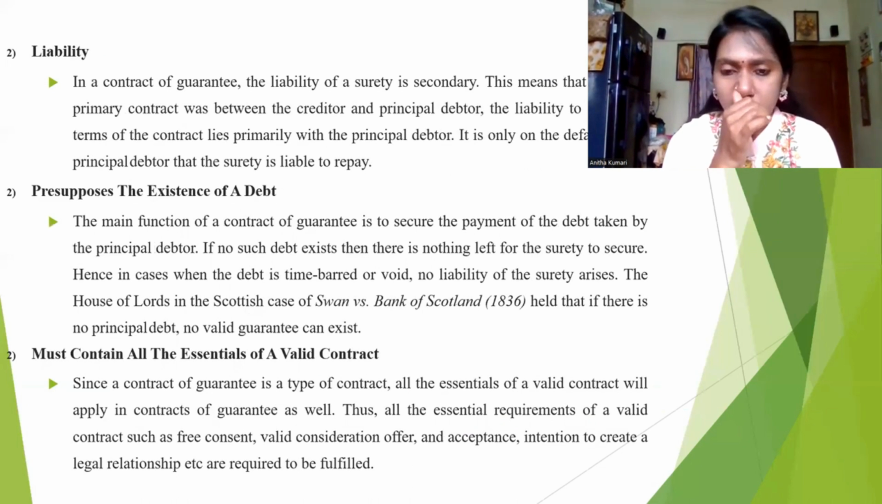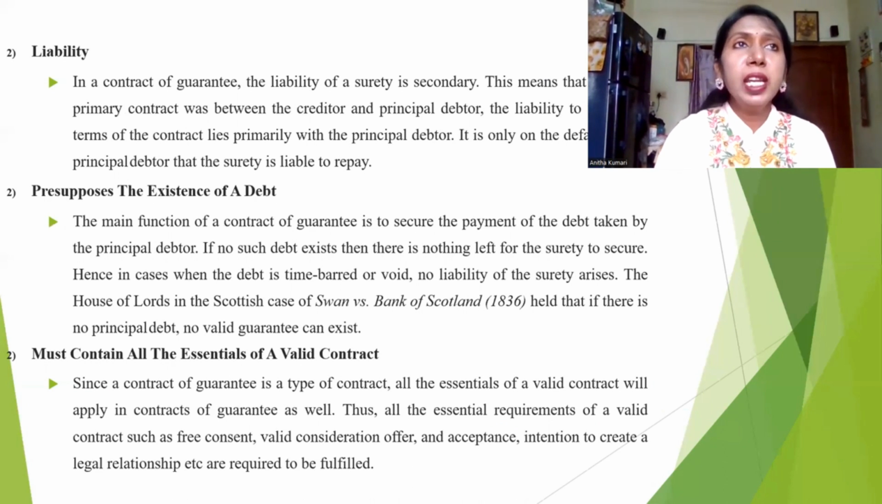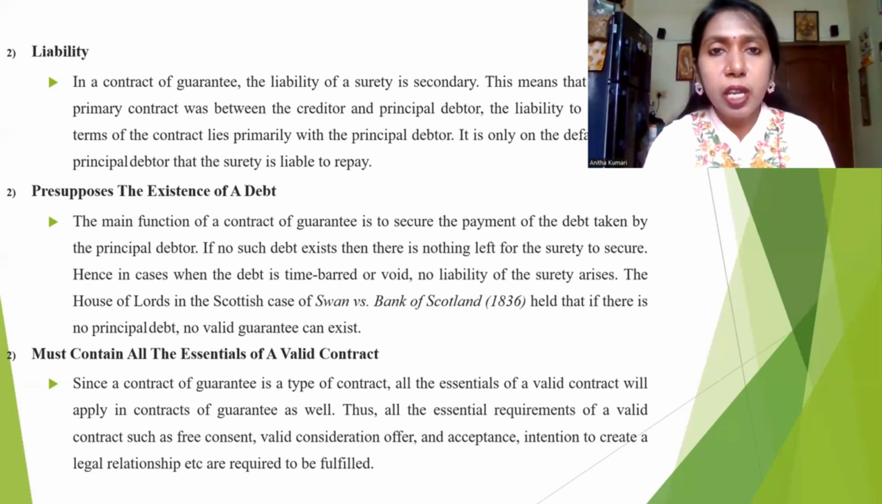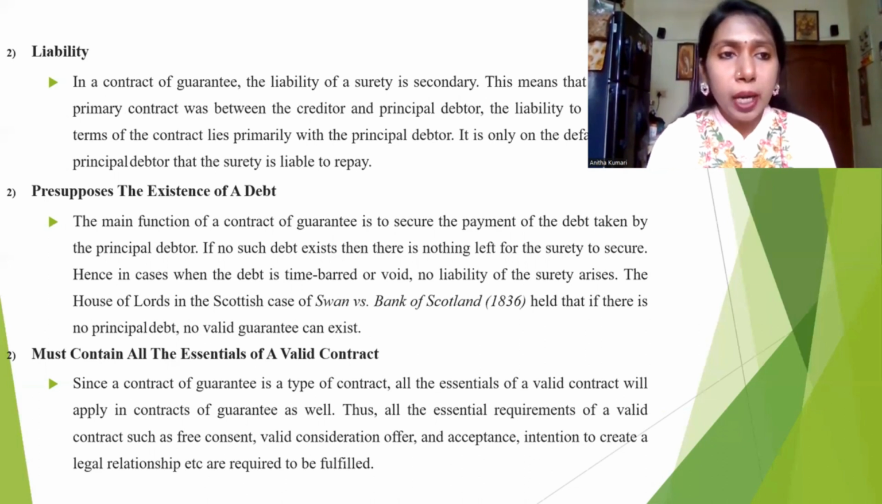So what do you mean by this? Already I told you that at the time of entering the contract itself, if any third party, the surety, is going to enter, it must be known to both the parties. Later on, they should not be involved in the contract.